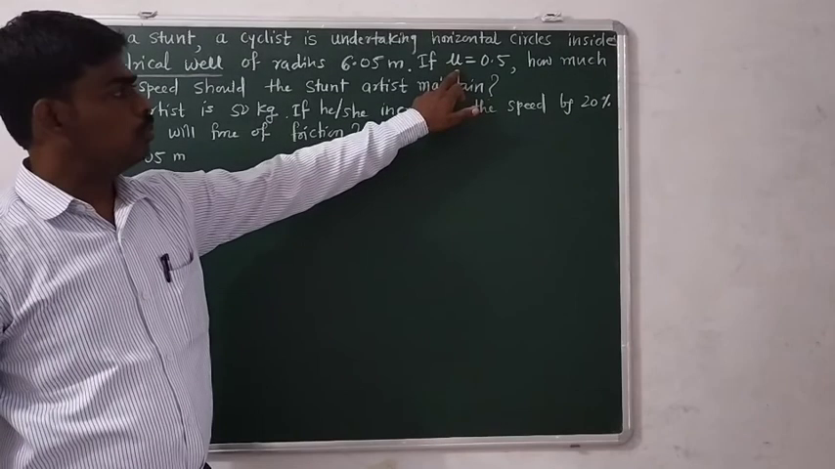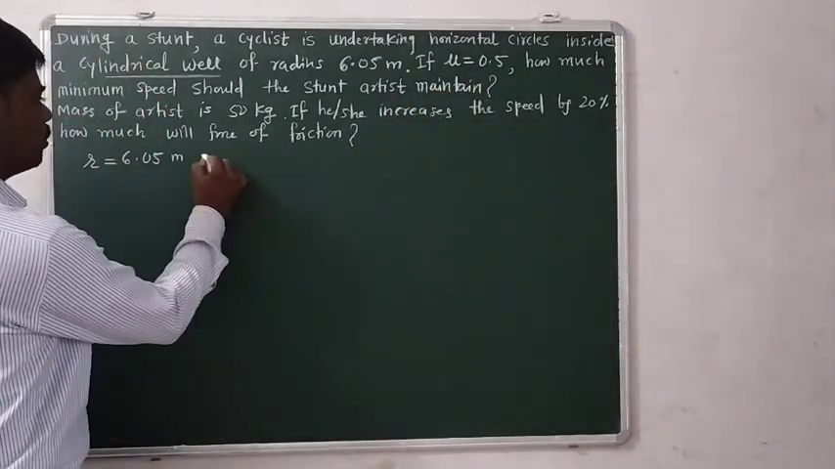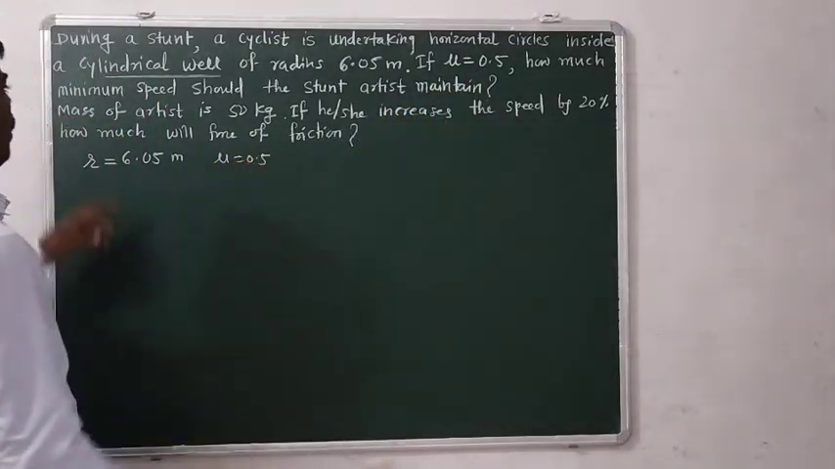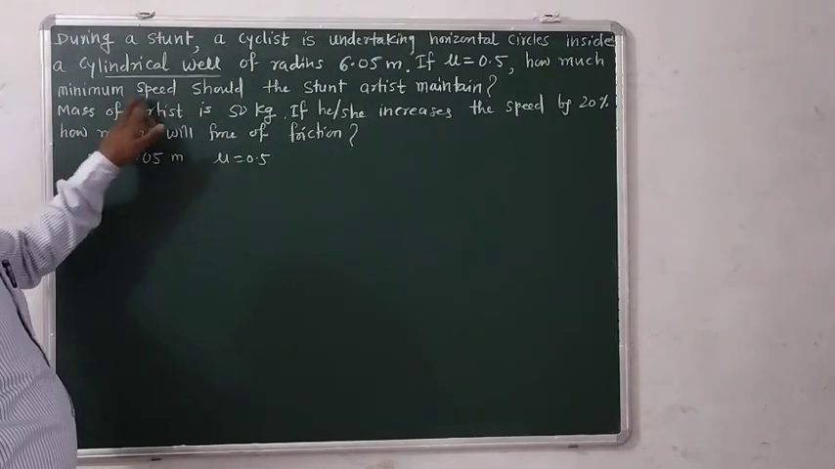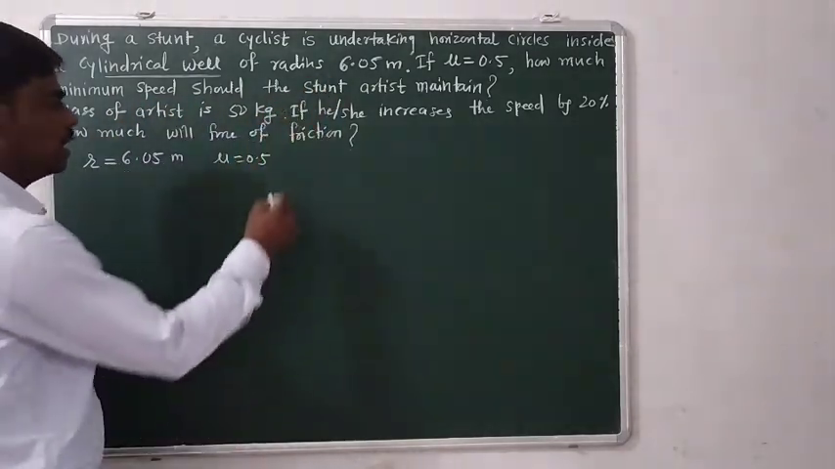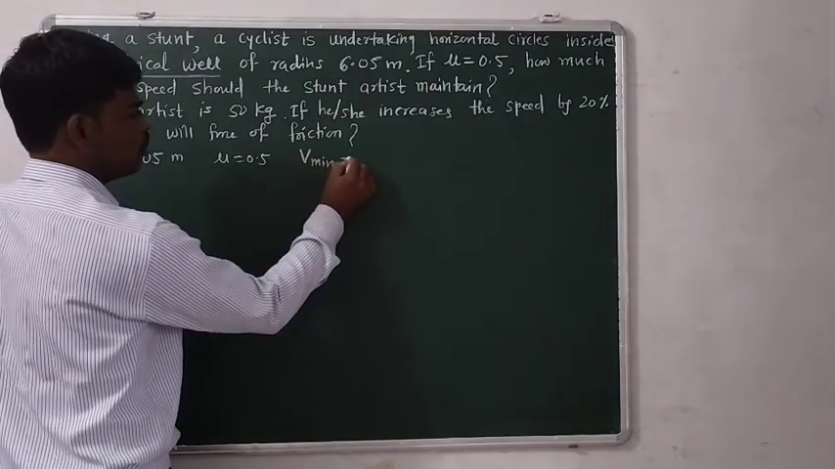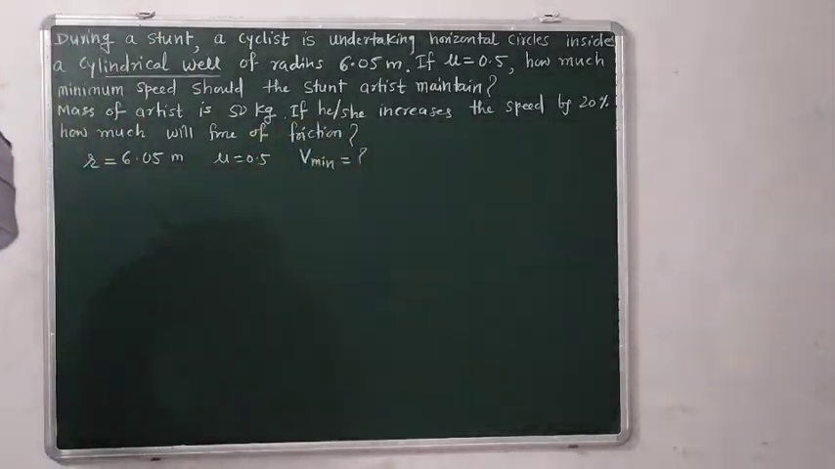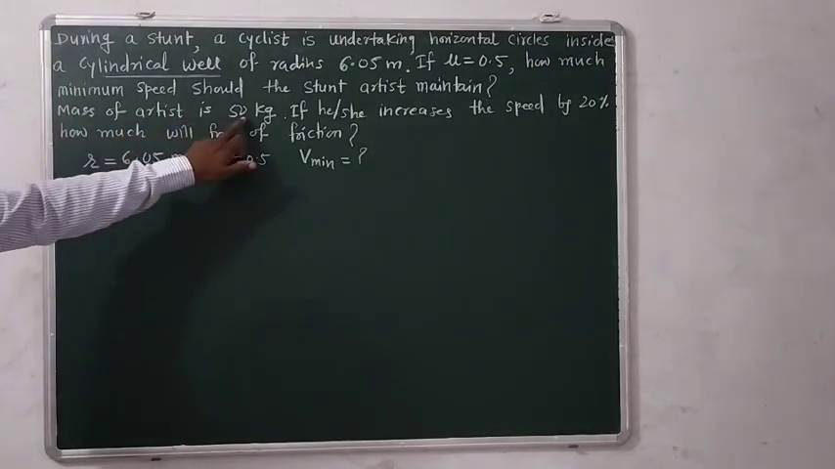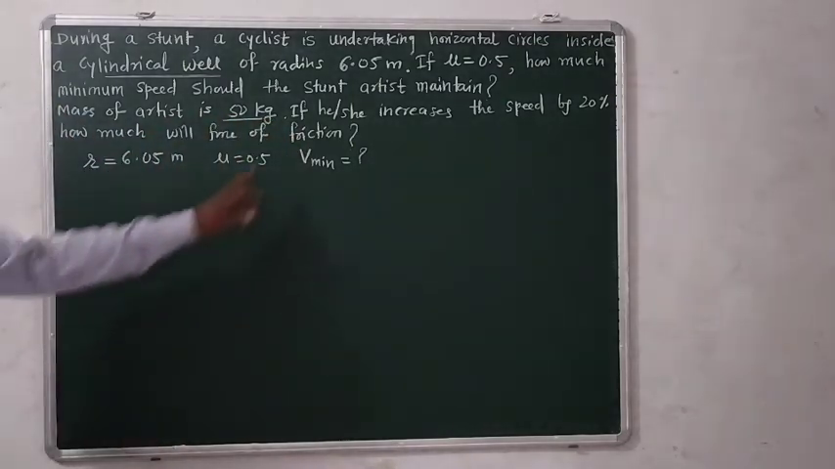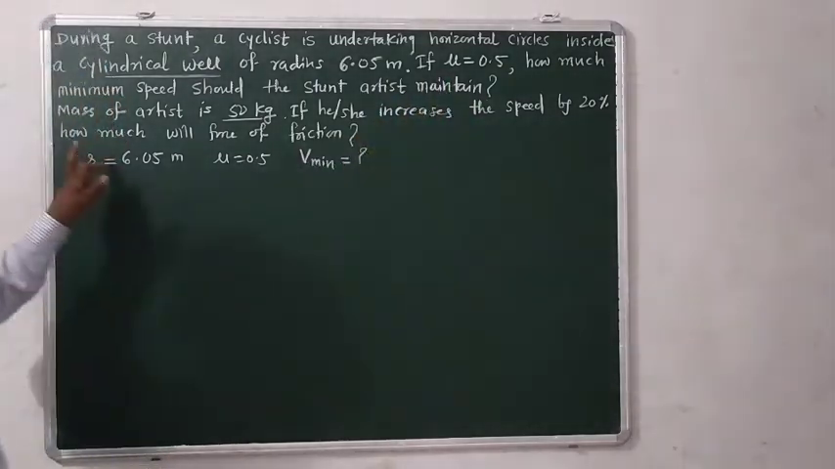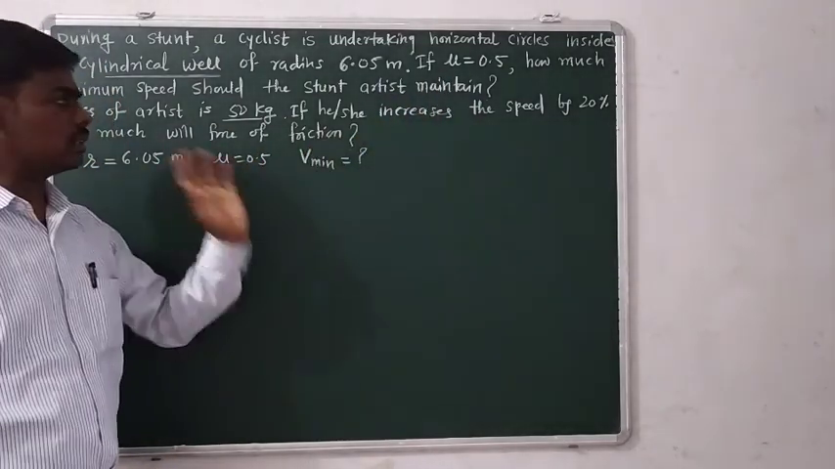The radius of the well is 6.05 meter. The radius is given to you. I will correct the data: 6.05 meter. If the coefficient of friction mu is 0.5, how much minimum speed should the stunt artist maintain? That means we have to find the minimum velocity of the stunt artist. The mass of the artist is 50 kg. If he or she increases the speed by 20%, how much will the force of friction be?